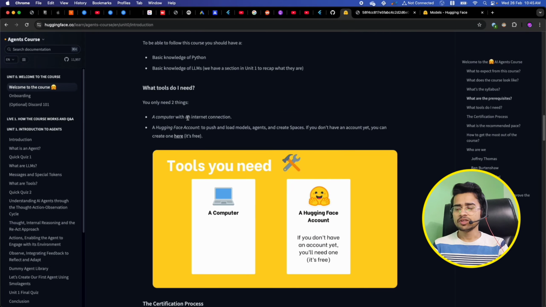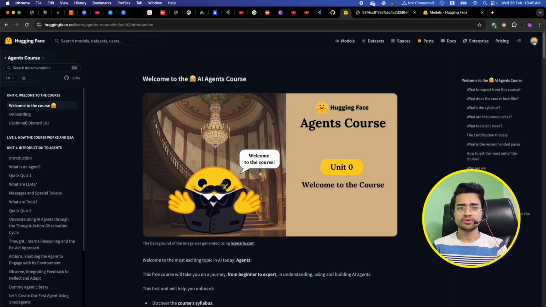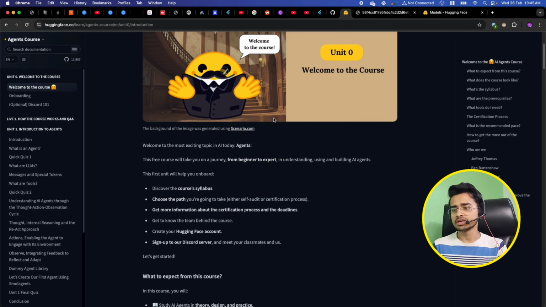And what are the prerequisites to enroll in this course? You need just a computer and a Hugging Face account. You can create a Hugging Face account on the top right. I have already logged in, that's why I can see my profile. But if you are not logged in, you will see an option to create an account there.